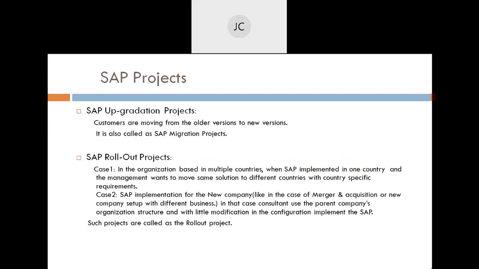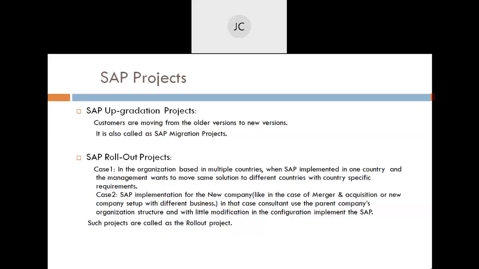Then we need to understand that after these two projects, implementation and support, many times upgradation projects also happen, right? In upgradation projects, SAP is already implemented in some system in an organization, right? Now they want to upgrade it. Earlier they were using R3 and want to move to ECC, or they were using ECC and want to move to S4 HANA, right? These kinds of projects are called upgradation projects, where we move from an older version to a new version.